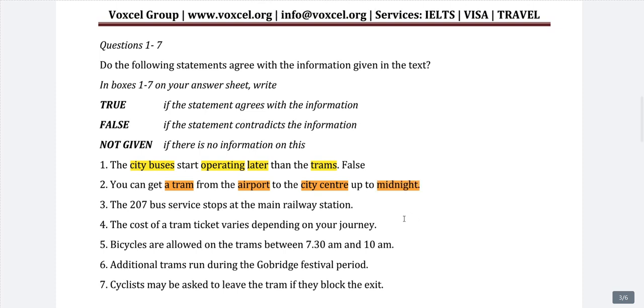The answer will be true when the tram service runs up till midnight. The answer will be false when the tram service shuts before midnight, like at 8 or 9 or 10 or 11, whatever the time may be. The answer will be not given when we know that the tram service closes down, but the exact time is not given, or there is no mention about running. The answer can be false when the tram times are something else.